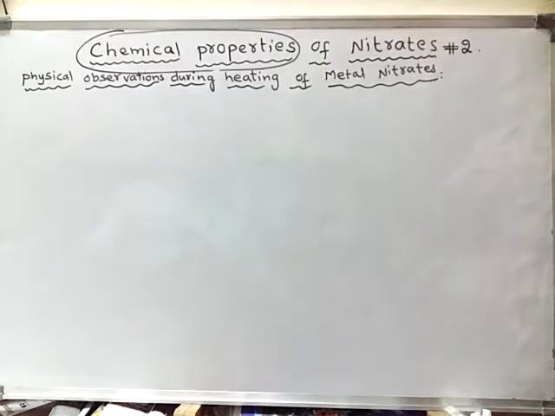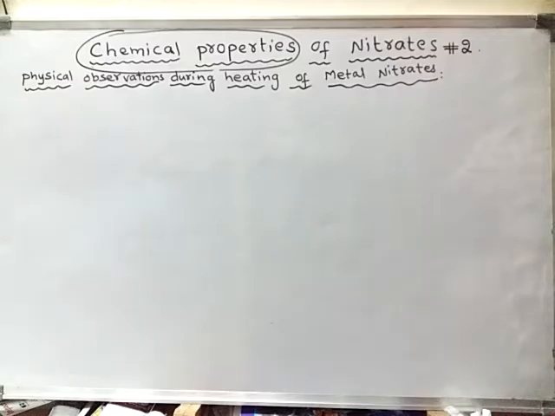In that we have learnt about non-metal nitrates, alkaline earth metal nitrates, alkali metal nitrates, heavy metal nitrates, and nitrates of mercury and silver. And we were learning about a table related to all these metal nitrates. In that we have covered 4 or 5 metal nitrates. Now we will continue with the remaining metal nitrates.